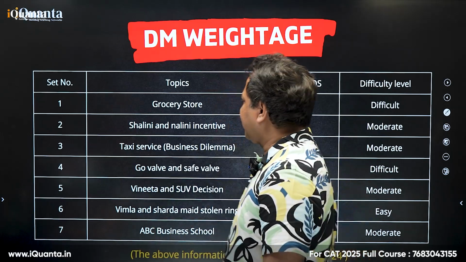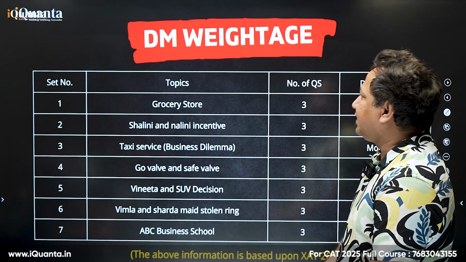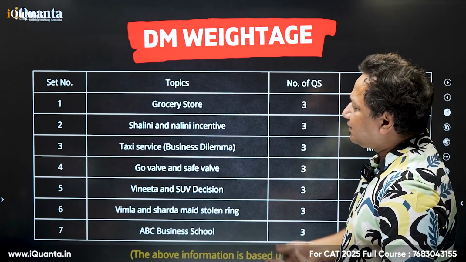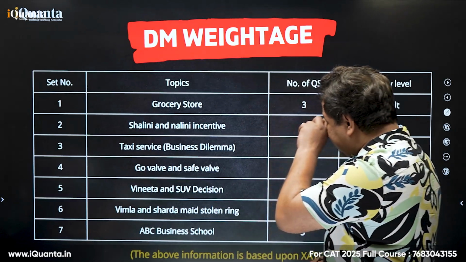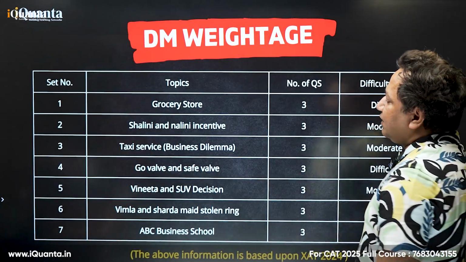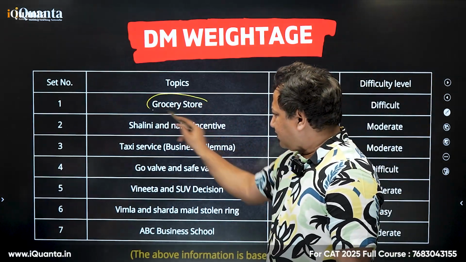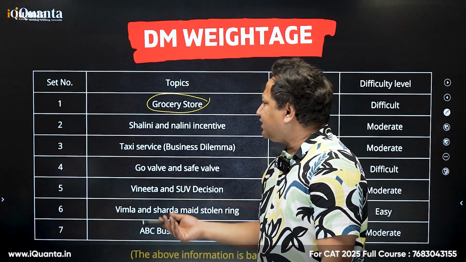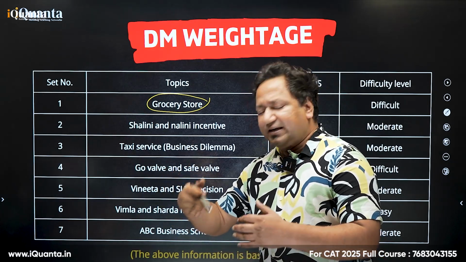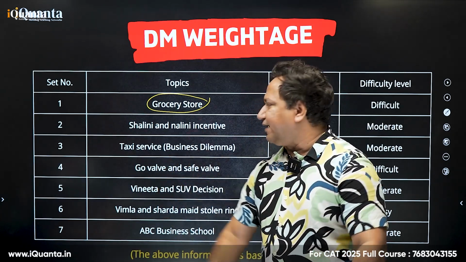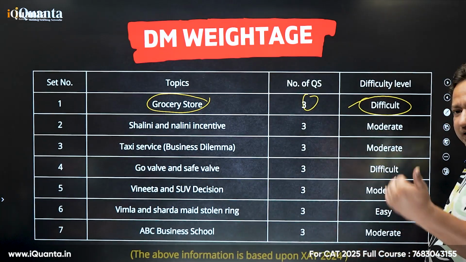I won't be giving you the entire topic in this video, of course, but as I told you, we are creating gift material for decision making and poems combined. We'll be having 50 questions there, 50 sets over there. So last year, these were the topics on which questions were asked. Grocery store. Probably there's a grocery store in which the shopkeeper is facing some kind of trouble in giving discounts or whatever. So there will be different situations there. Based on that, there were 3 questions which were difficult in nature. It might be mathematical, calculative also.